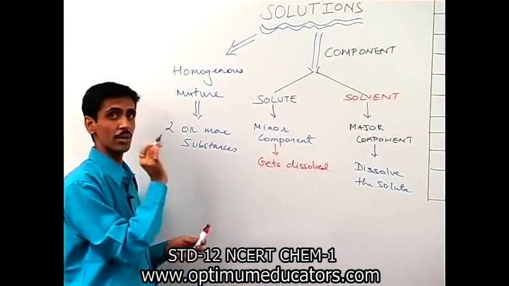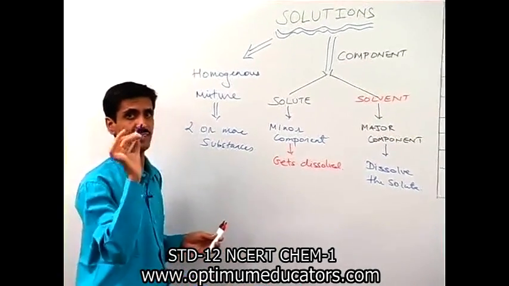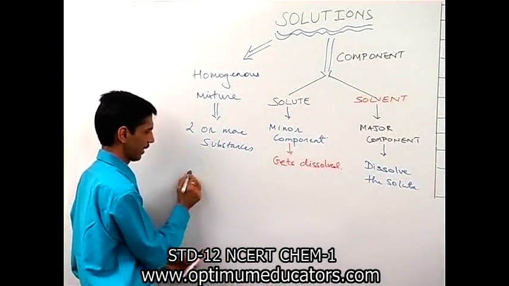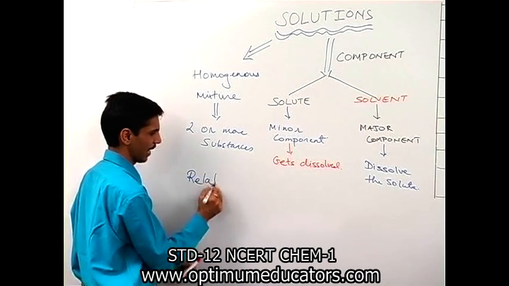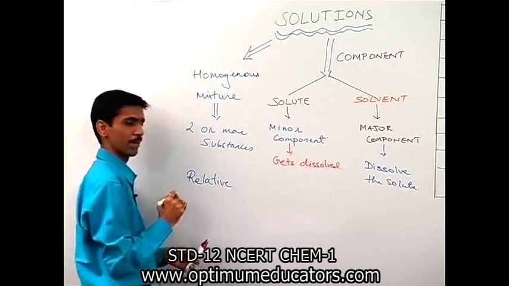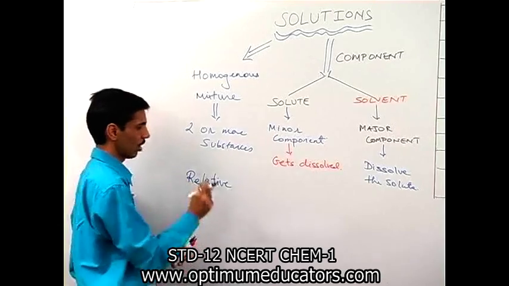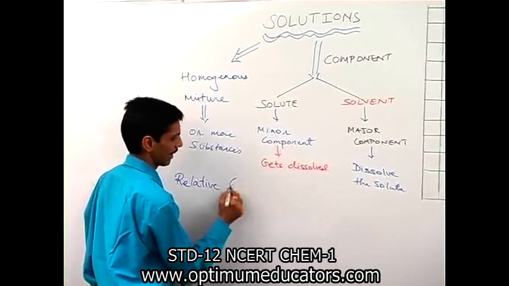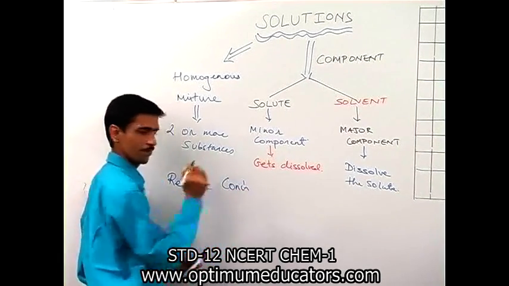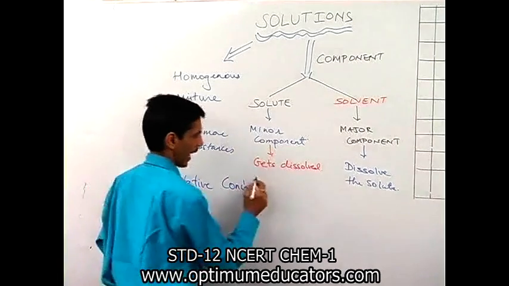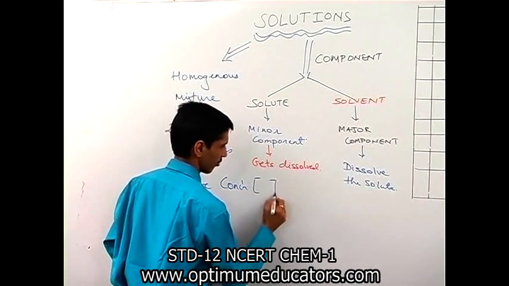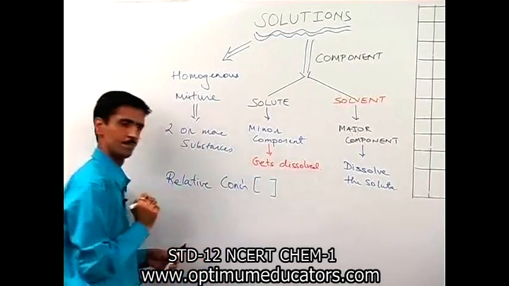Okay, depending upon the relative concentrations. Okay, relative मतलब in comparison. So whenever we talk about the relative concentration, concentration can be written in the symbol like this, square bracket.